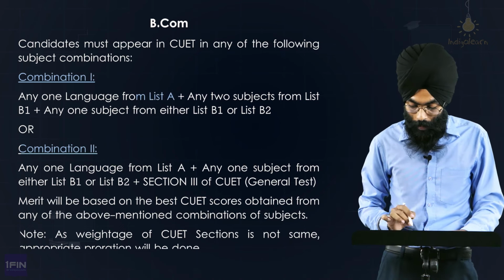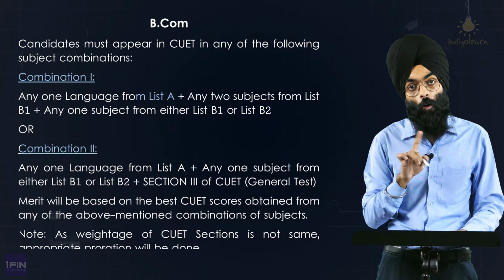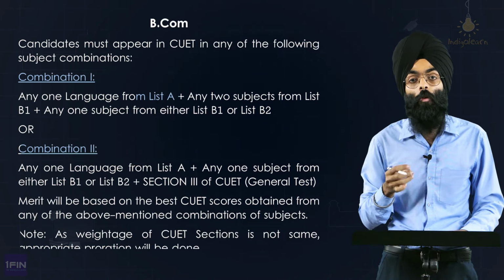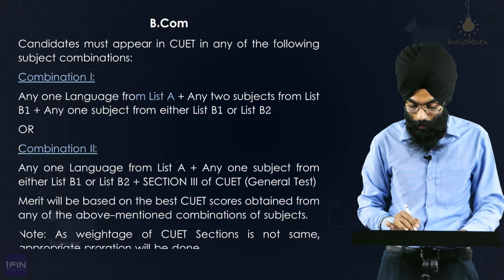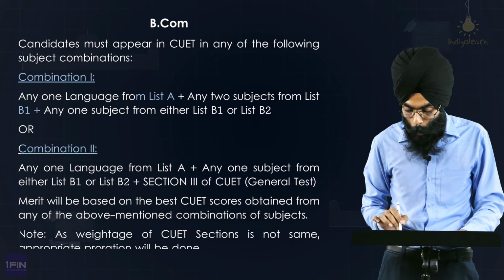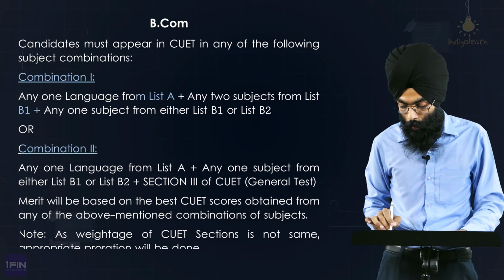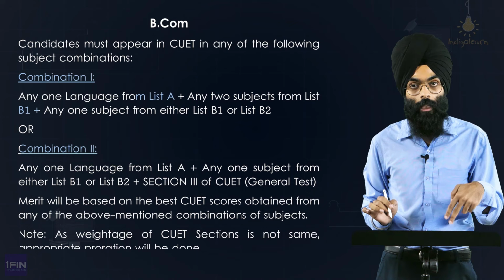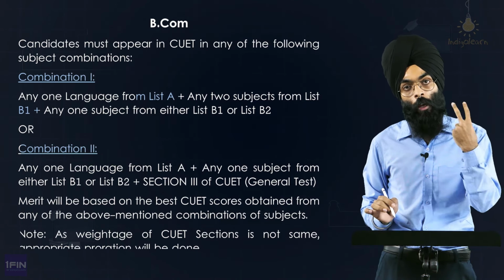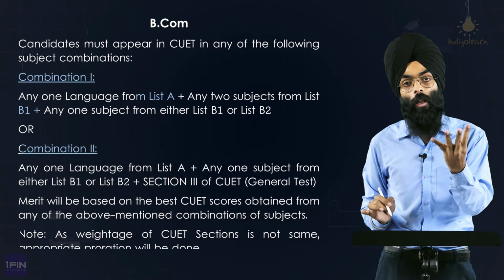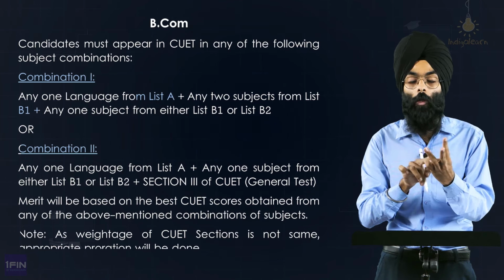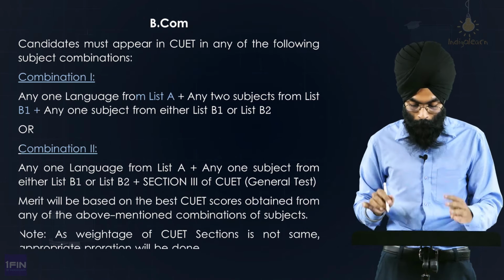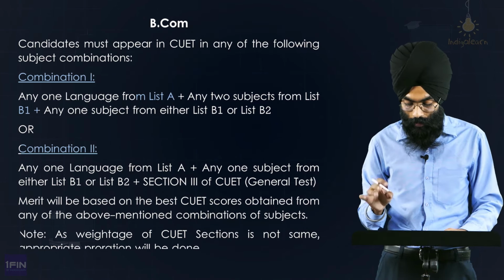Any two subjects from list B1. There it was accounts and maths. Here, they have given you an option. You can take any two subjects from list B1. Any one subject from either list B1 or B2. The total subjects count remains the same. One language, two subjects from B1 and one which could either be from B1 or B2. So the total of 4 remains the same, but they have given you a discretion of the subjects.